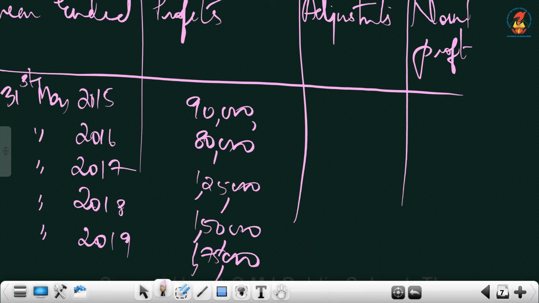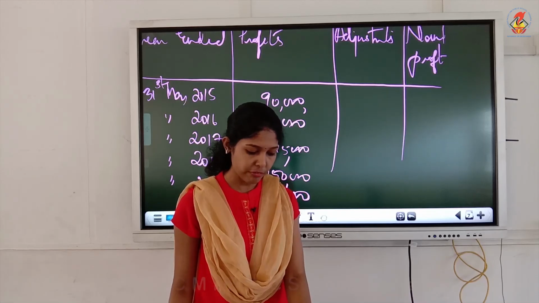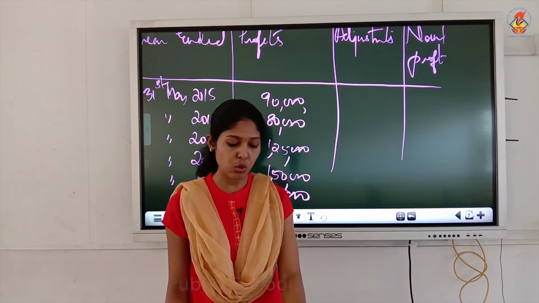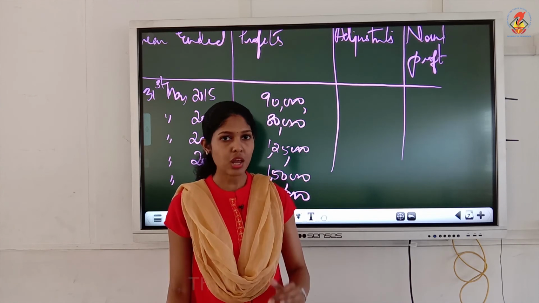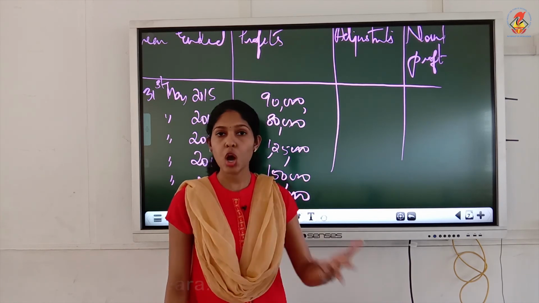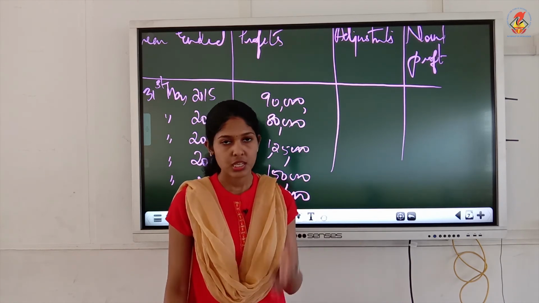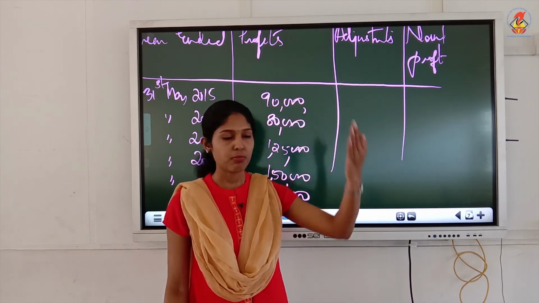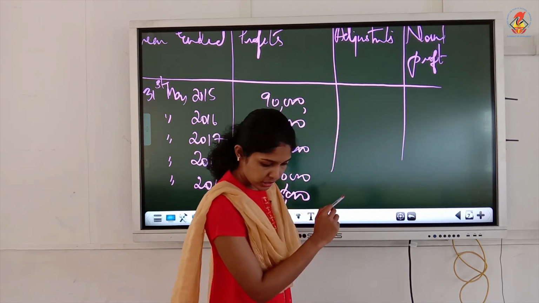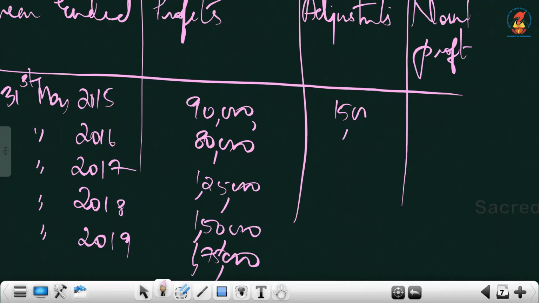Adjustment first you will read. Abnormal loss of 15,000 and it is for 2015. Here also you have to consider. So, it is an abnormal loss. What should we do? If it is a normal loss, what should we do? Less it. But abnormal loss means it is reducing your profit, so add it back. So, here we will add back that 15,000.